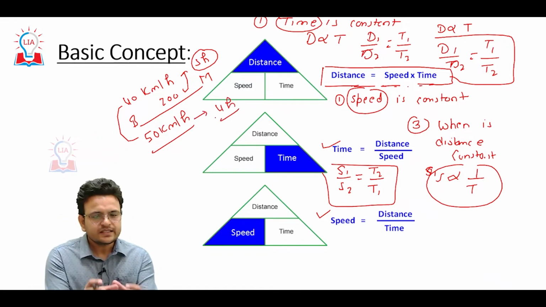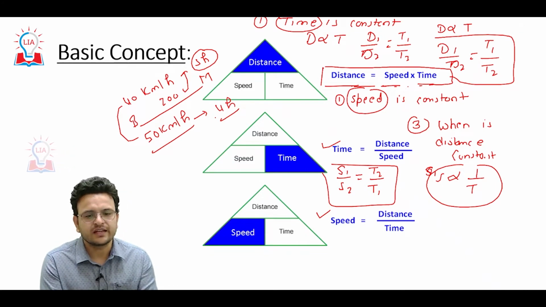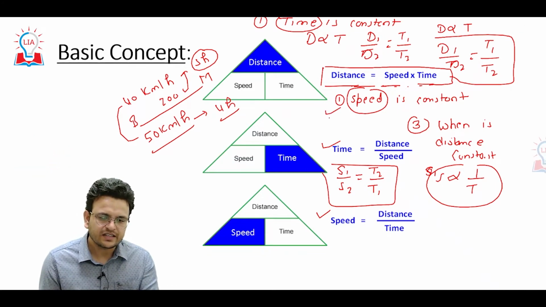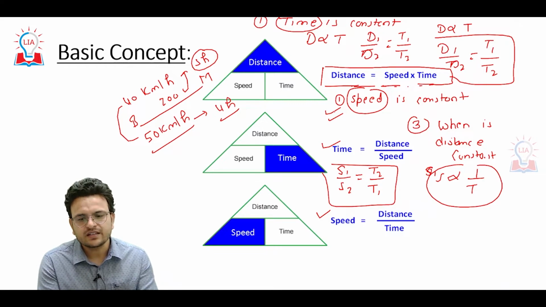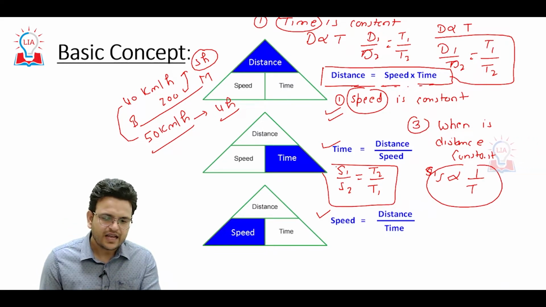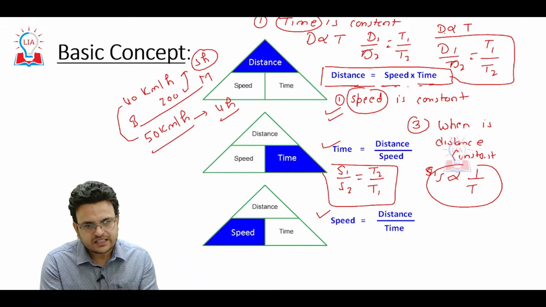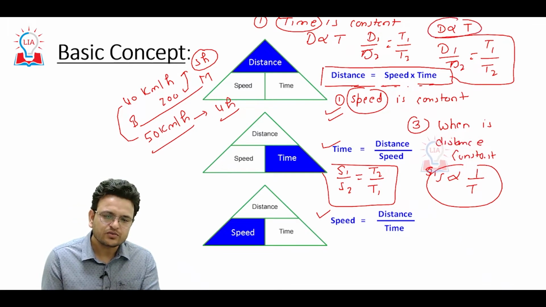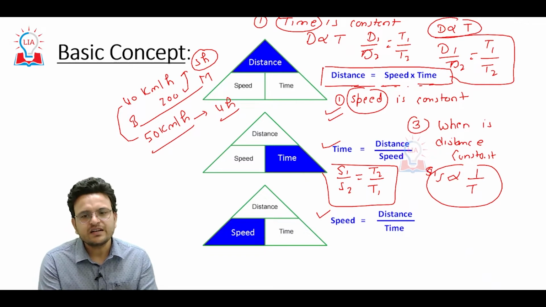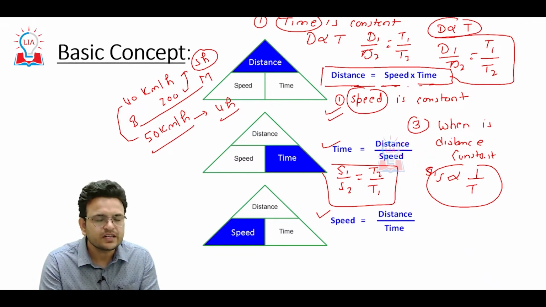So these three things you have to understand. Case 1, we are considering speed is constant. When speed is constant, distance will be directly proportional to time: d1 upon d2 equal to t1 upon t2.